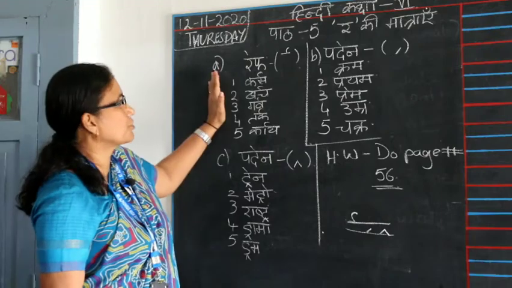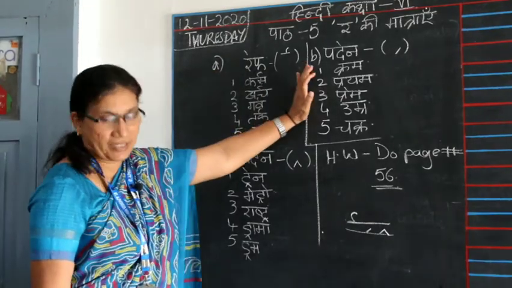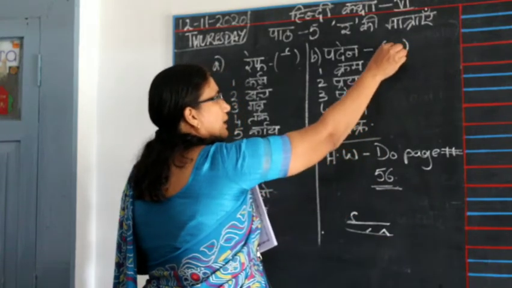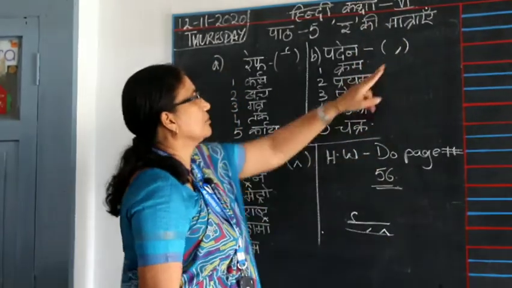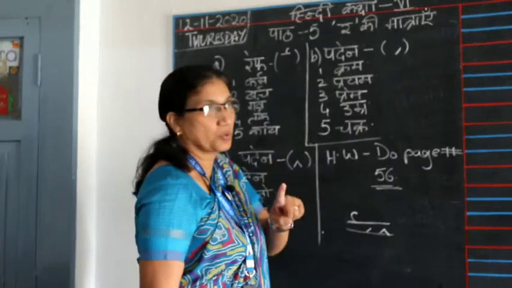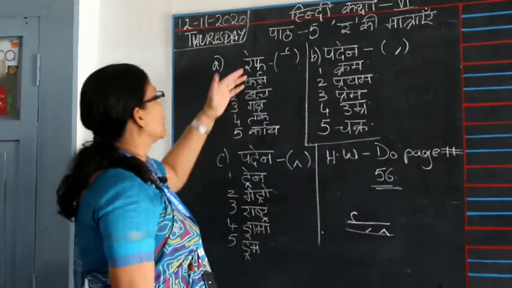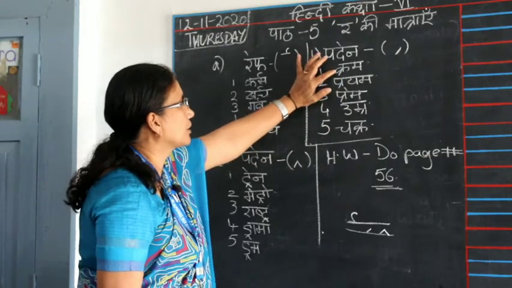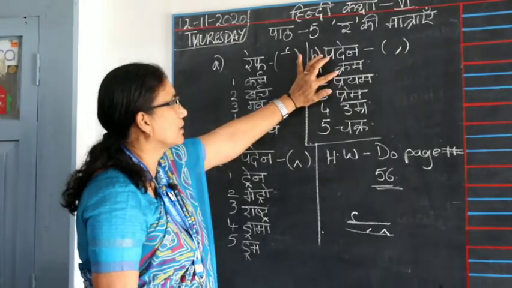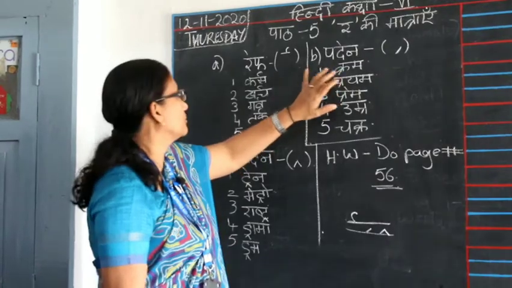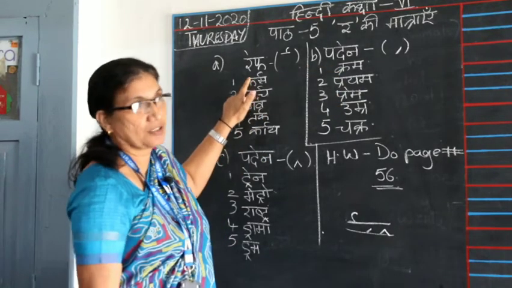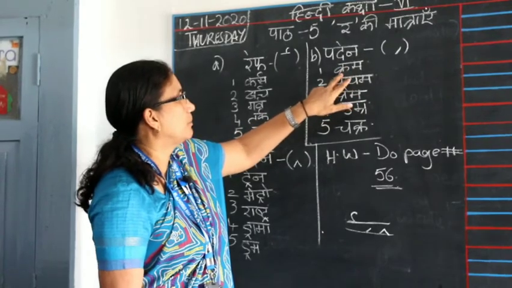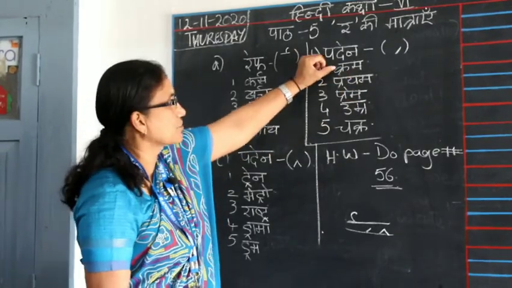When you finish with this ra ki matra, you come to the second one. Over here you have only one line. One ra ki matra which will be attached to the word. This ra is above the line. This will be attached to the word. So if you say karma, karma is even written with ref. It is also written with the paden. So this ra will be attached to the ka here.